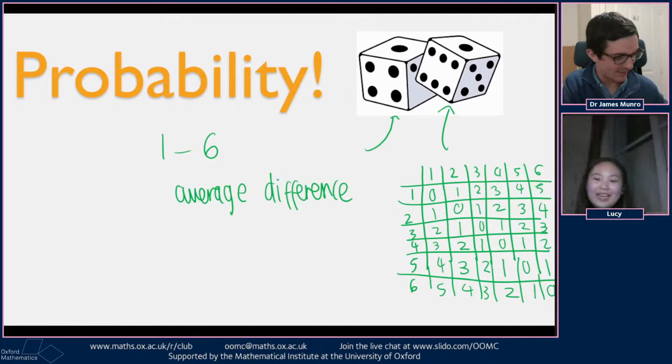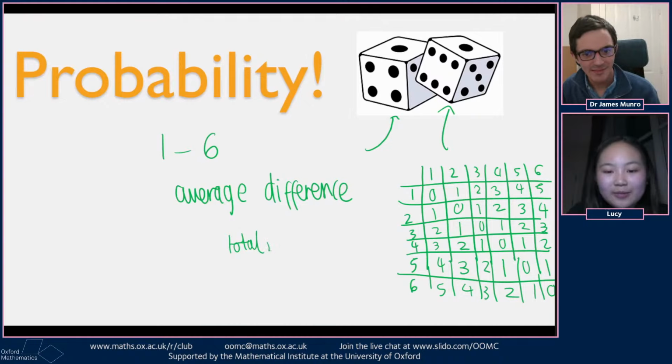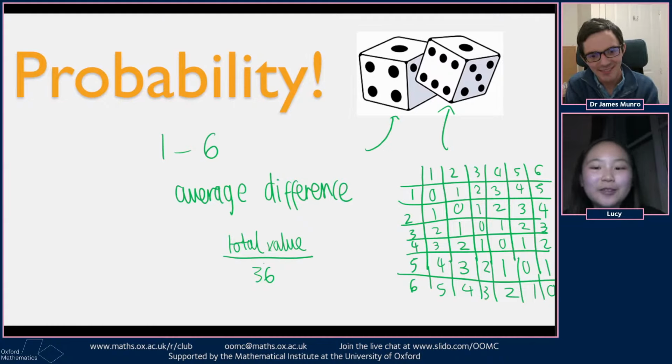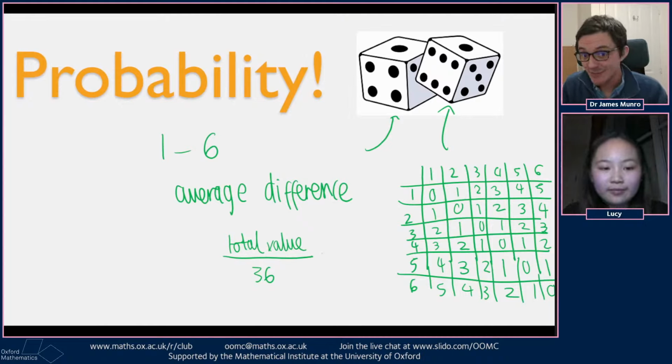Okay, so we've got our table and we filled it in, and then we can just add up all the values and then divide by the total number, which is 36. So total value over 36 would be our average difference. So did you say someone worked it out, James? Yeah, it turns out the total of those numbers in that table is 70.